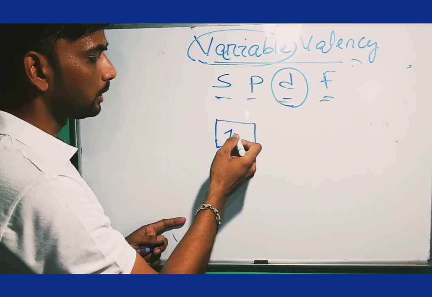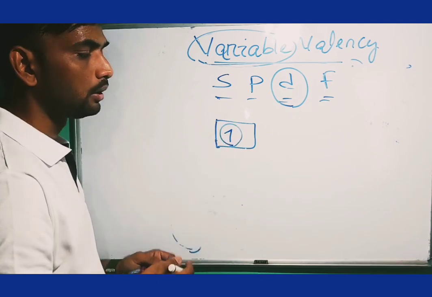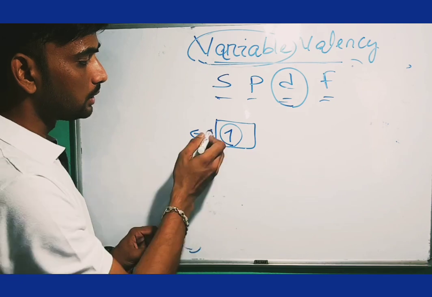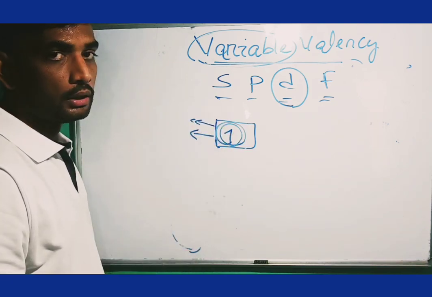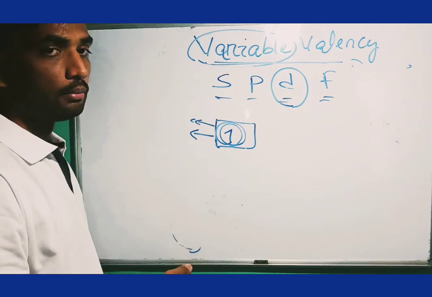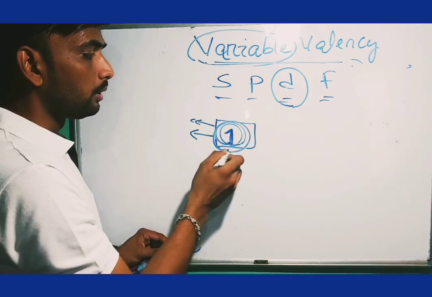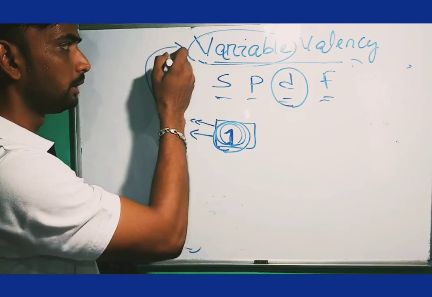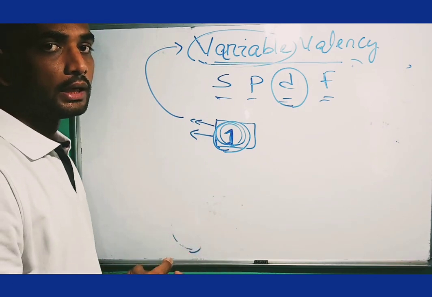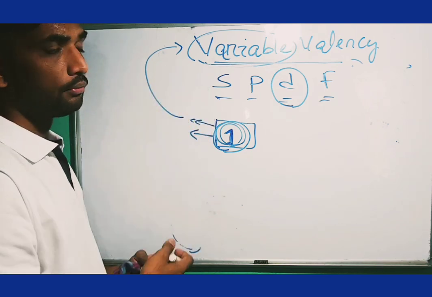One orbital contains a maximum of 2 electrons, so if an orbital contains only one unpaired electron, it is most reactive. It has the property that it makes compounds, it gives magnetic character, and it makes complexes for the metal atoms. This is the reason that a greater number of unpaired electrons may bring variable valency, but it completely depends upon the second atom with which the metal atom combines. That is the concept of variable valency.